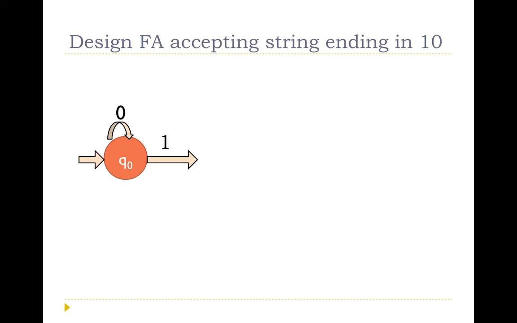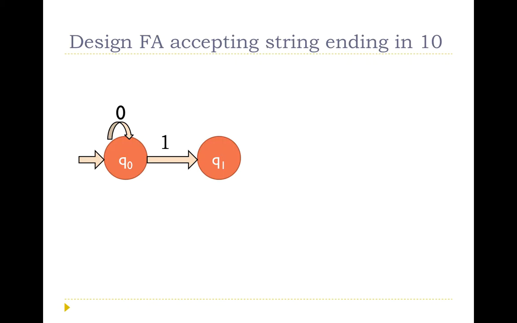If the input is 1, then as it is searching for 1, 0, it has obtained the 1. To remember that it has obtained the 1, it will go to the next state Q1. So with this transition, it is remembering that it has observed 1 in the sequence 1, 0. Again in the state Q1, there are two possible inputs, 1 and 0.